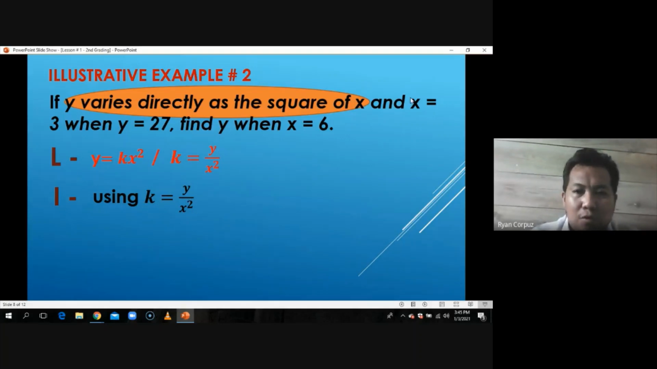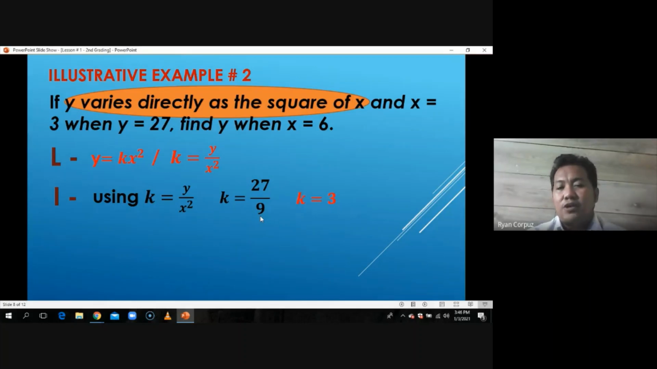Then, yung unang complete value in the problem are to be used for us to find k. Sabi dito, x is equal to 3 when y is equal to 27. So, if we're going to substitute that, we come up with y, which is 27, over x is 3, squared. So 3 squared will be 9. Then simplifying it, 27 divided by 9 is equal to 3. So the constant of variation is 3.